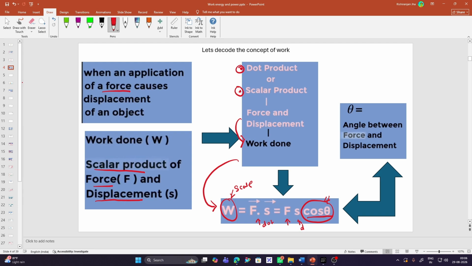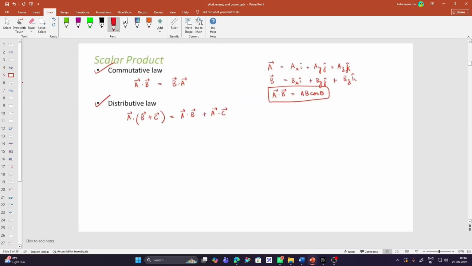So we will understand this work as force into displacement cos theta. You must be pretty confused. Oh, what is this? How come there is an angle between force and displacement? In the next slide, when I explain the concept of work done with various examples, you will understand it better. So let's move on to the other slide.